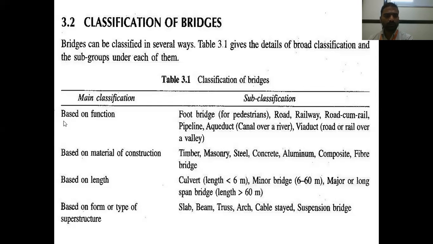Based on the function, the foot bridge. A foot bridge is only meant for the movement of pedestrians. It is not meant for any other work. And a road bridge: it is only for the movement of vehicles, only for road work. There are no pedestrians and no railways. Only for road work.